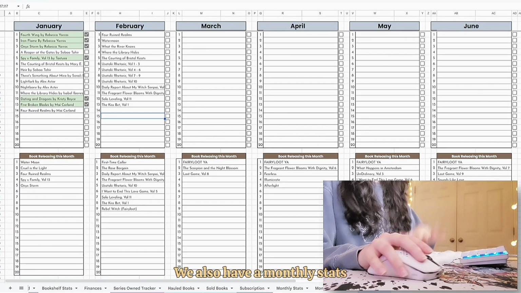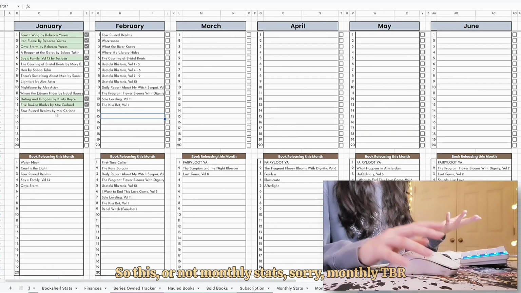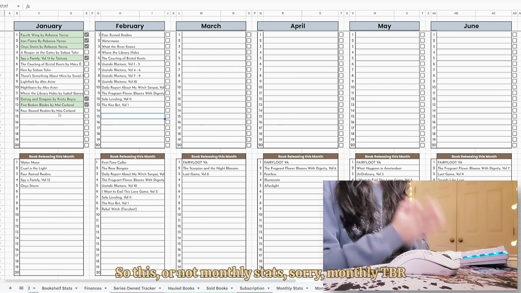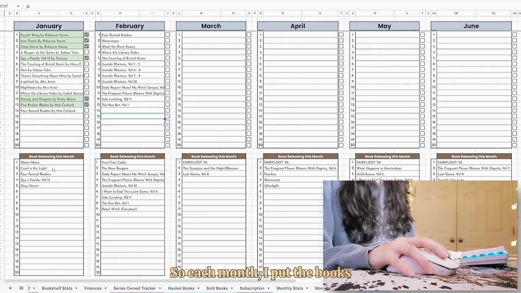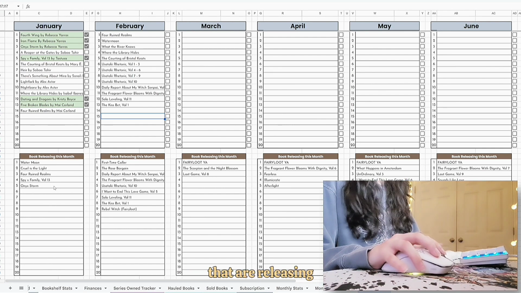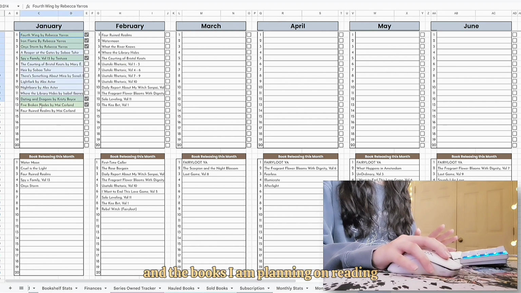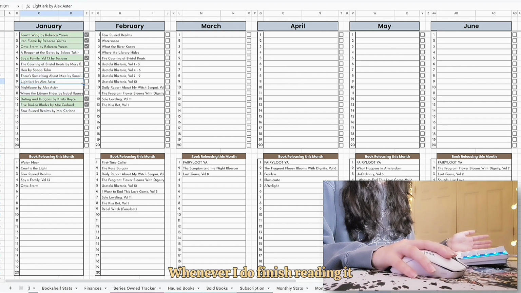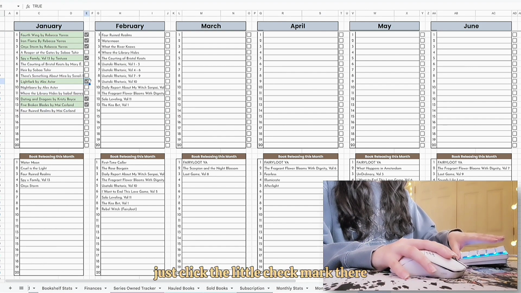We also have a monthly stats, so this, or not monthly stats, sorry, monthly TBR. So each month I put the books that are releasing and the books I am planning on reading. Whenever I do finish reading it, just click the little check mark there, and that's that.